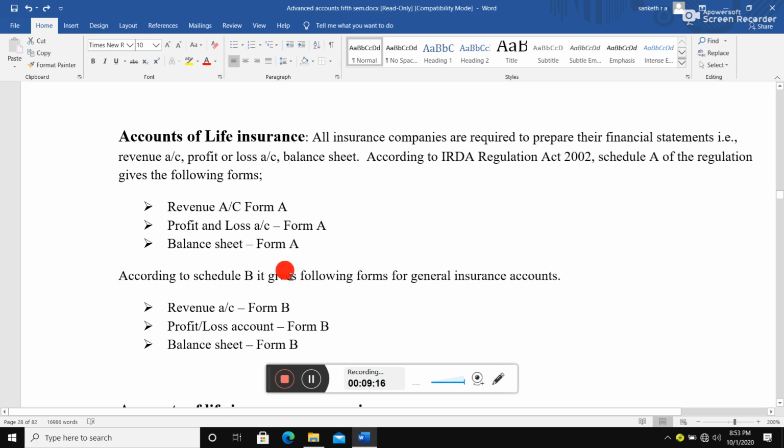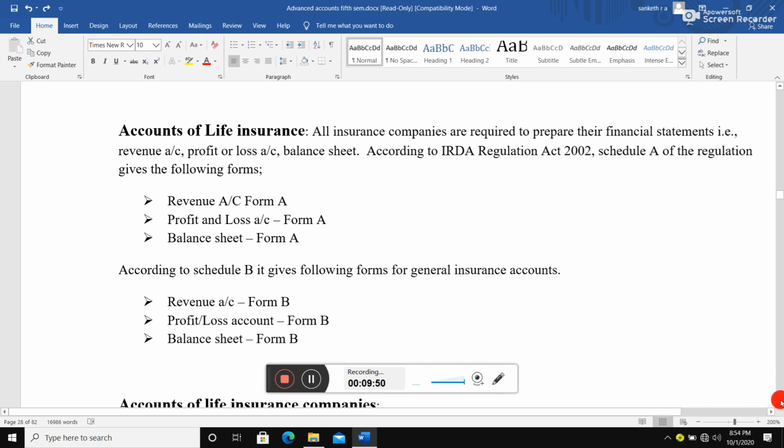Next, according to Schedule B, it gives the following forms for general insurance accounts. There are three again: revenue account Form B, profit or loss account Form B, balance sheet Form B. See, simple. This is for life insurance and this is for general insurance. If a life insurance problem is asked, all three statements are to be prepared under Form A. If general insurance is asked, all the accounts are to be prepared under Form B. Clear? There are two types.